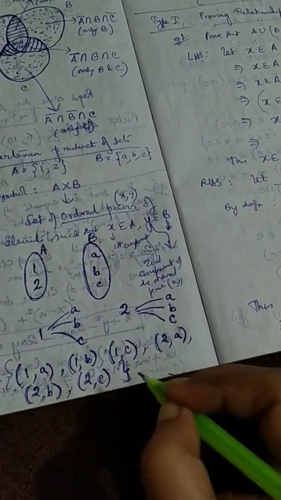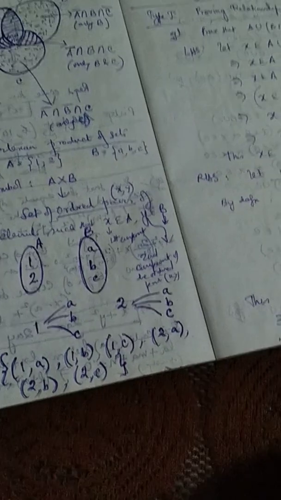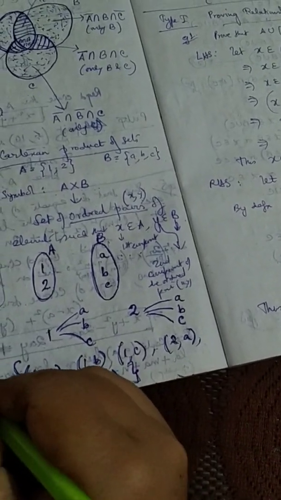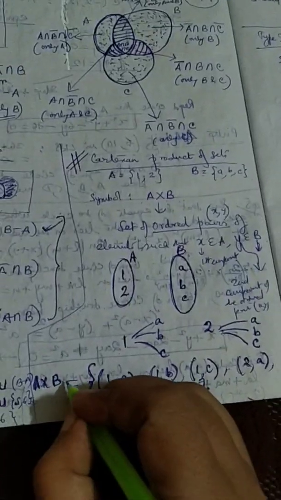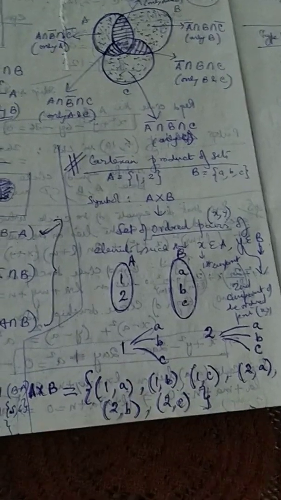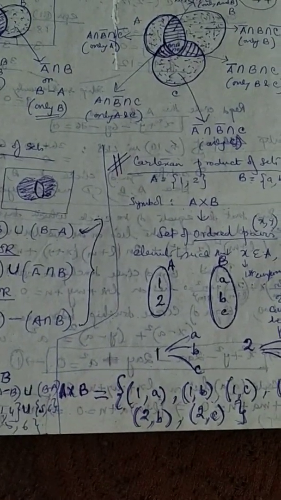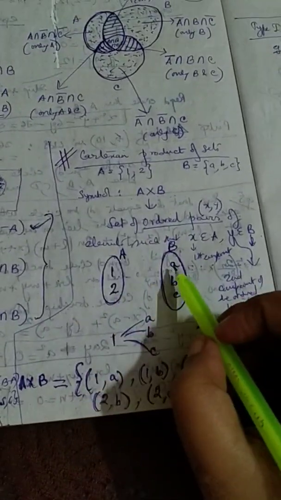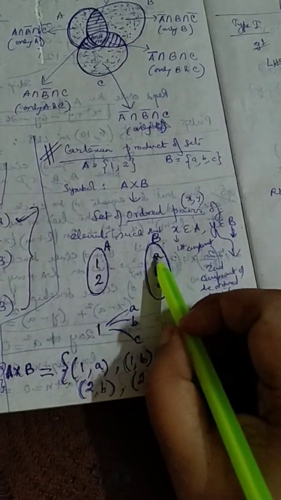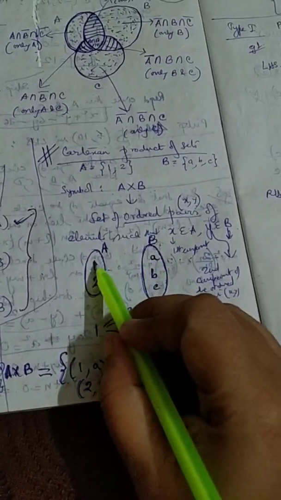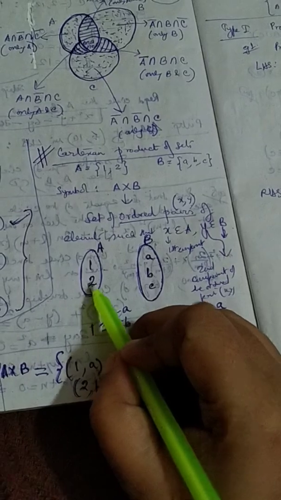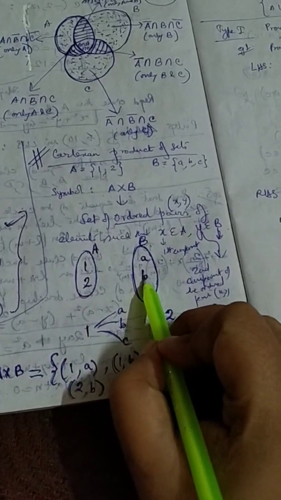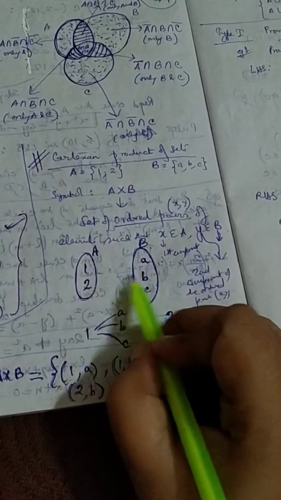So these collectively constitute the set A cross B. Okay, so this is the Cartesian product between A and B. If it had been B cross A, then I would fix B first. B, if I take a, then it is a1, a2. Next b, then I will fix b1, b2.